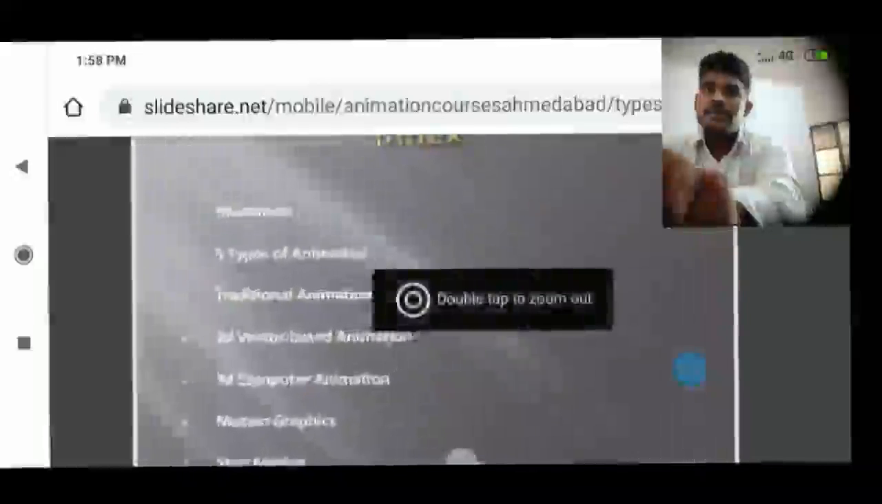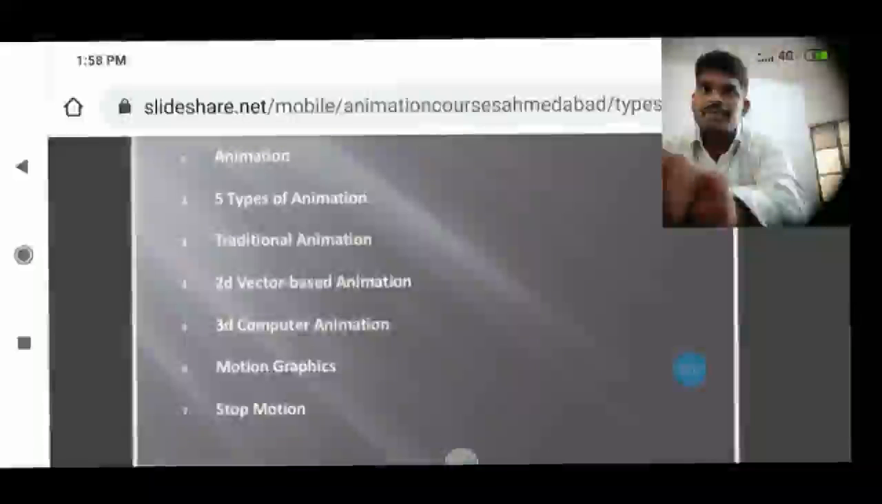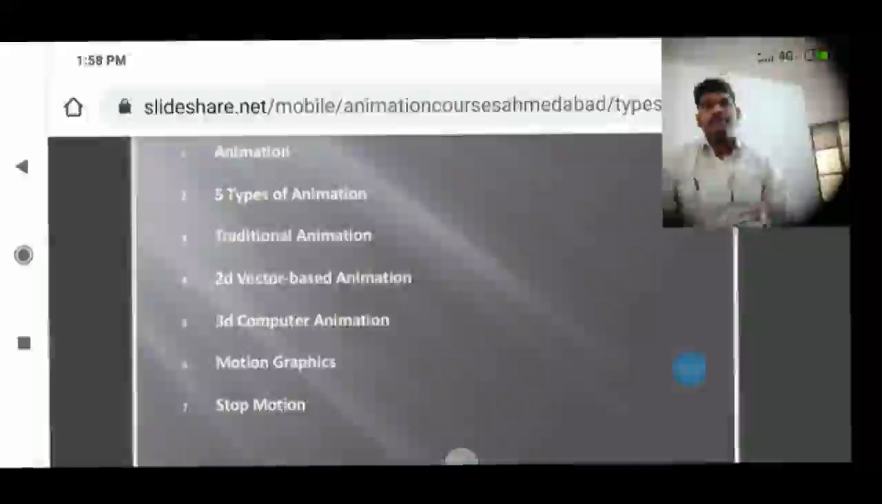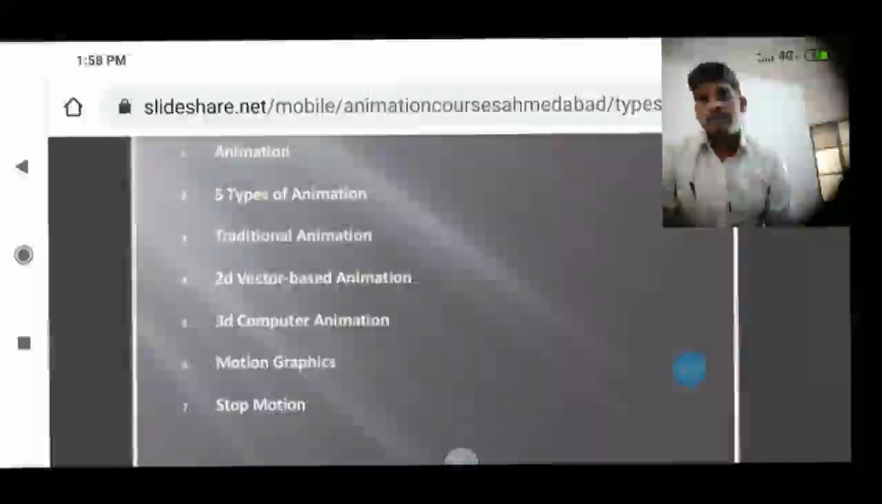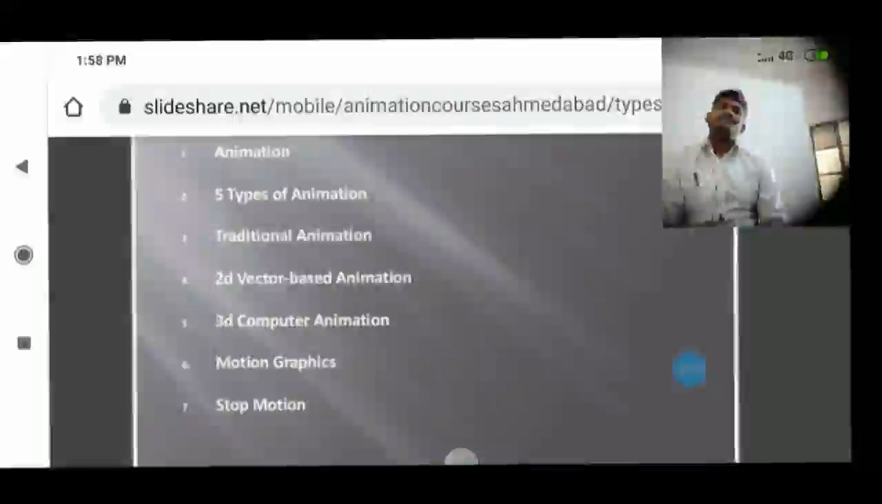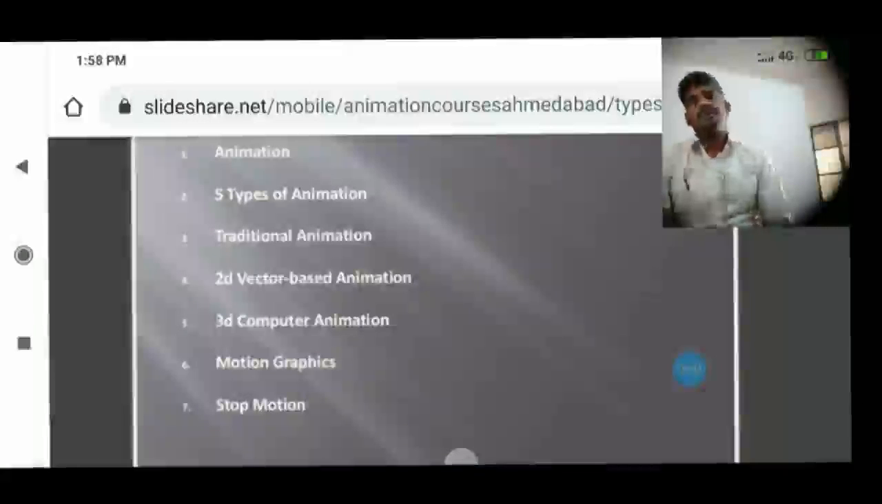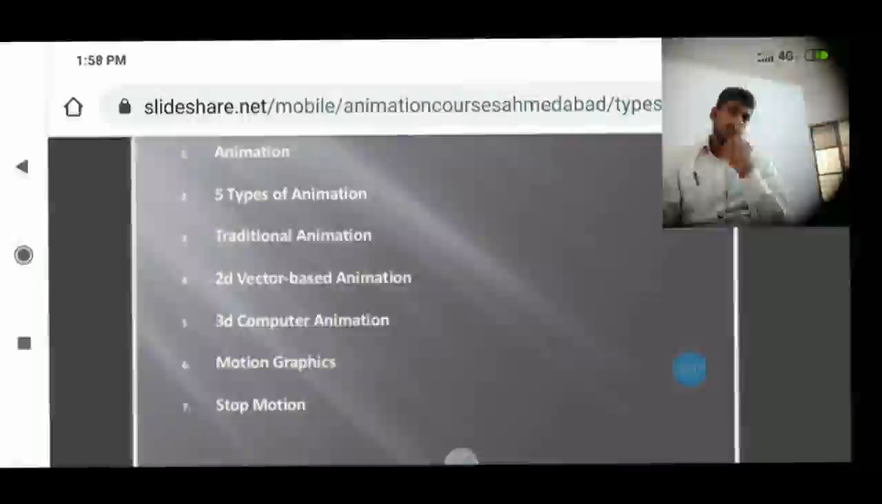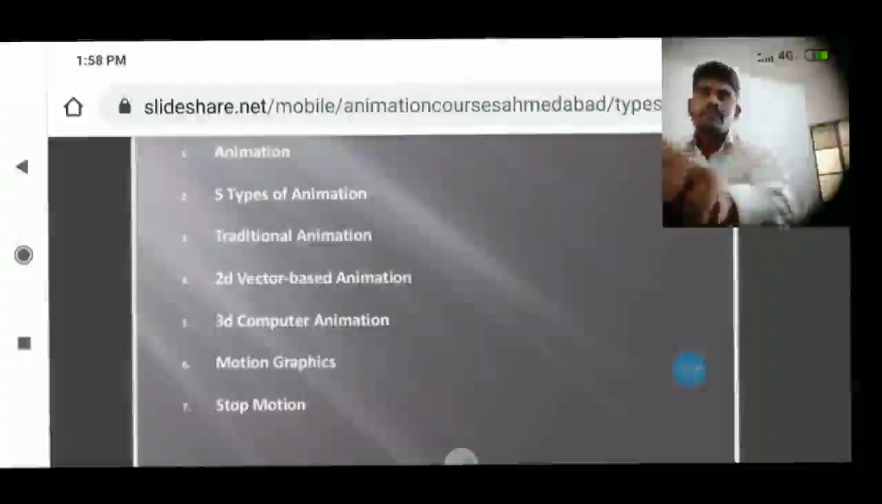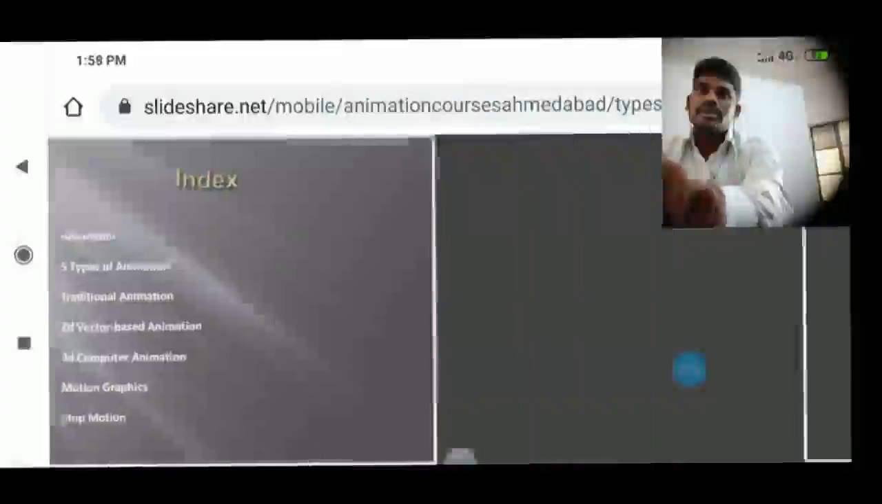Here, in types of animation, 5 types are given. The first one is traditional animation, the second one is 2D vector based animation, then 3D computer animation, motion graphics and stop motion. So we will see everything. Among them, the first one is traditional.